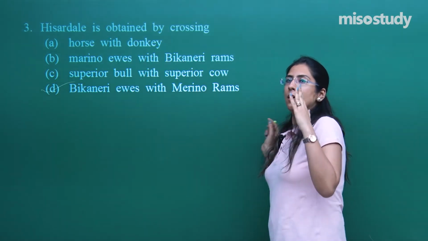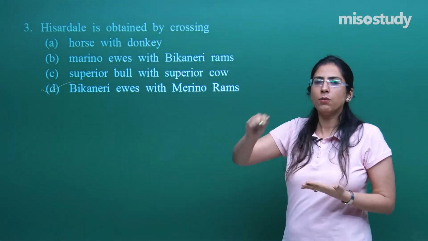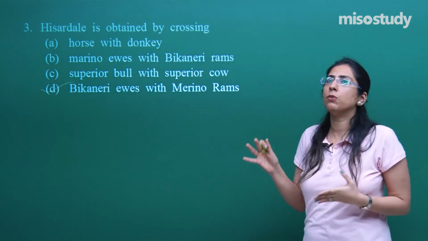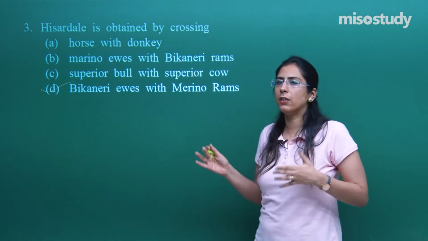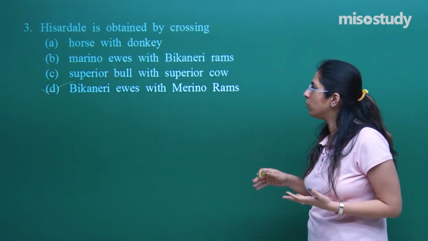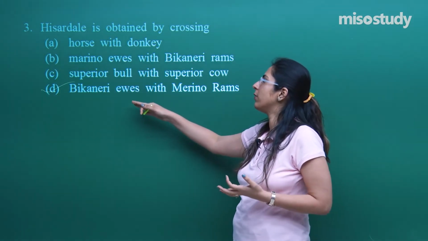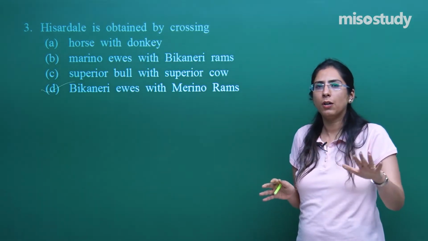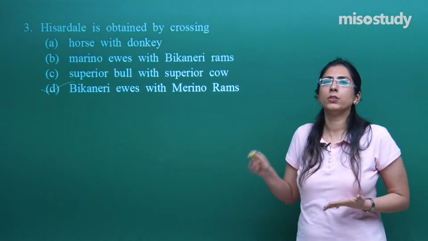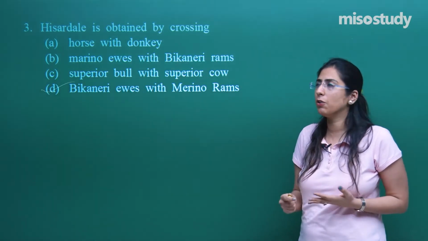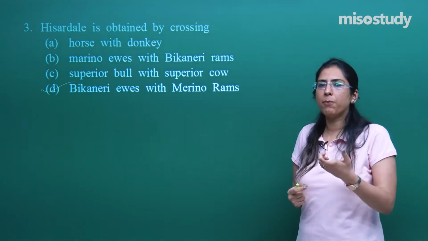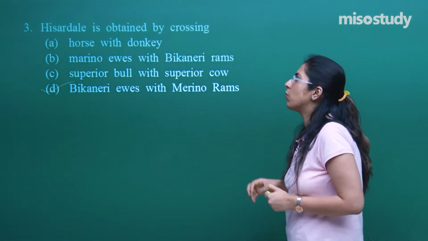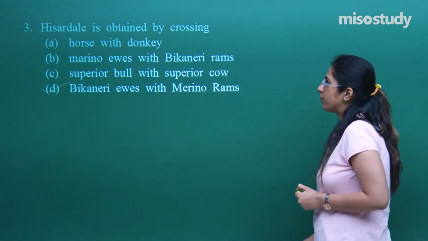So, students, whenever you are reading something, just write it down side by side. Write it once, twice, thrice, then only you will be able to learn all those things. Otherwise, you read this and think, okay, because of the hybridization between the Bikaneri and the merino, Hisar Dales are produced. No, this should not be the case. You should write down each and everything once, twice and read that again and again. I am telling you, because whenever you slip on a single word, you will get negative 4 marks. So, for question number 3, the correct option is D.